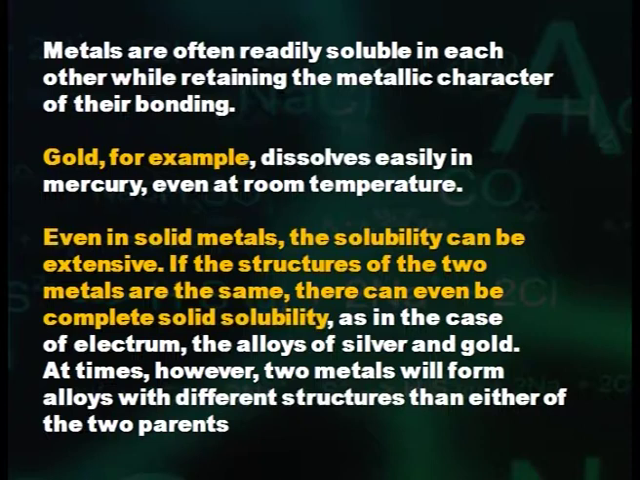Even in solid metals, the solubility can be extensive. If the structures of the two metals are the same, there can even be complete solid solubility, as in the case of electrum, the alloys of silver and gold. At times, however, two metals will form alloys with different structures than either of the two parents.